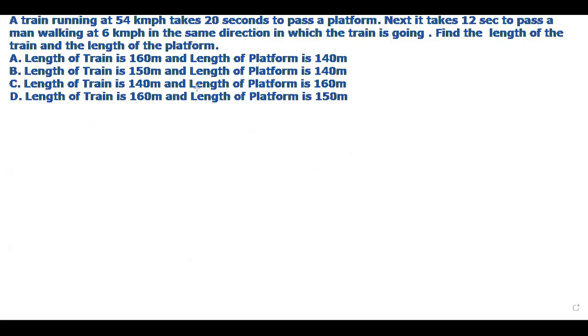Question. A train running at 54 km per hour takes 20 seconds to pass a platform. There is one train. Let this be the train. Then there is a platform. Let this be represented by the platform.